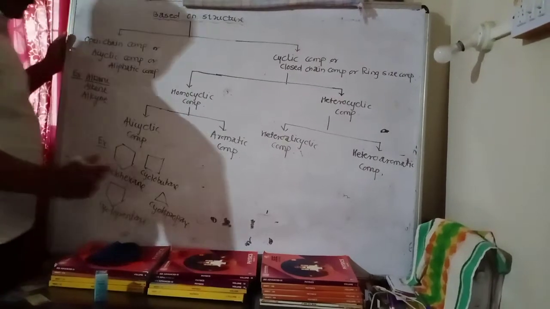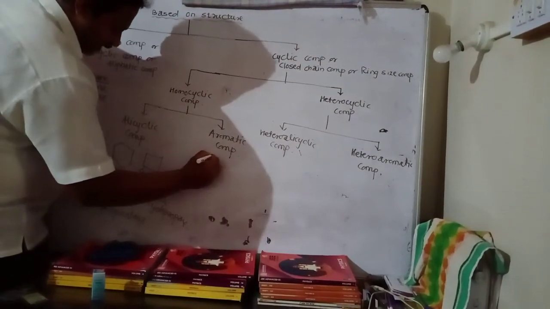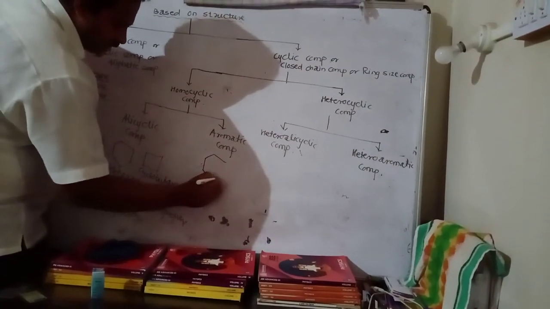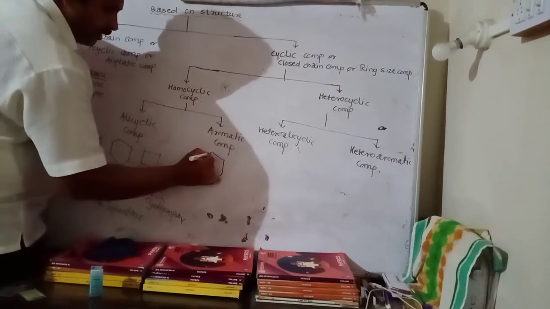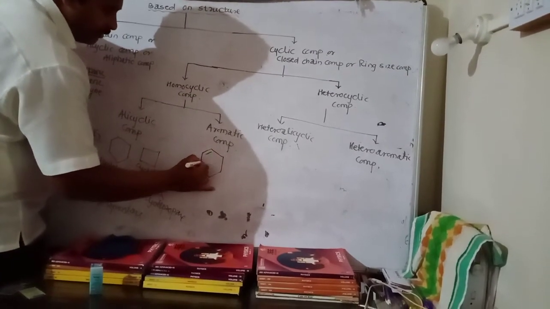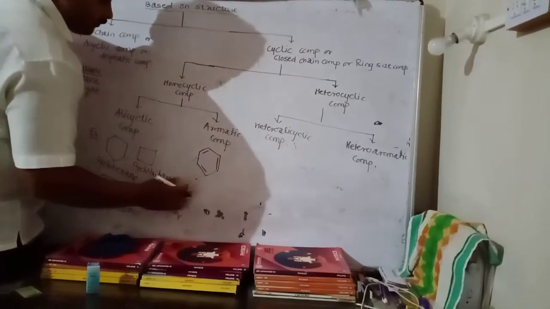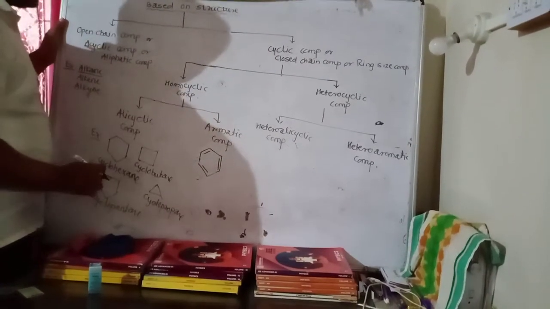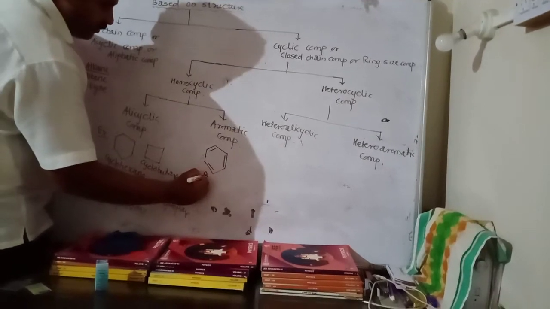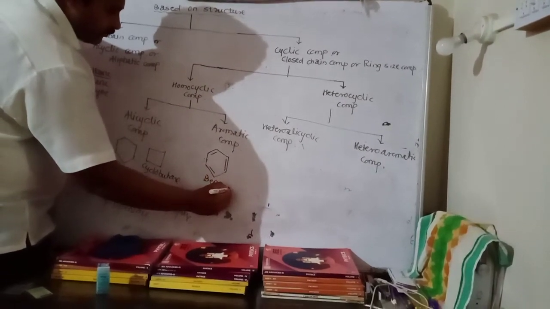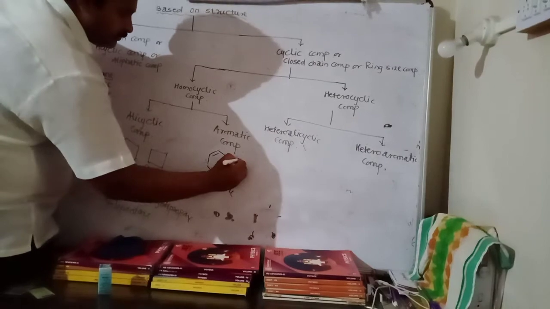What is the meaning of aromatic compound? Aromatic compounds are cyclic compounds containing alternate double bond, single bond, double bond, single bond, and double bond. This is the standard example of the aromatic compound. Name of compound is benzene. We can write another compound.